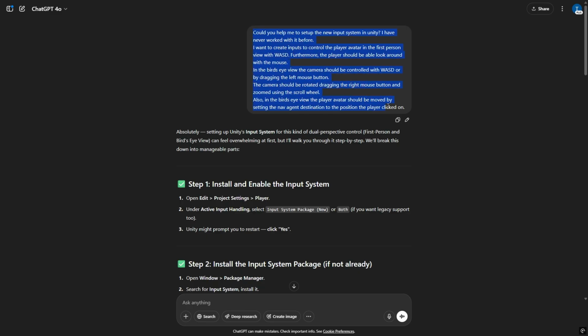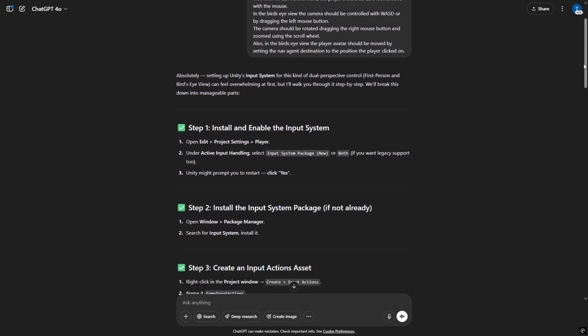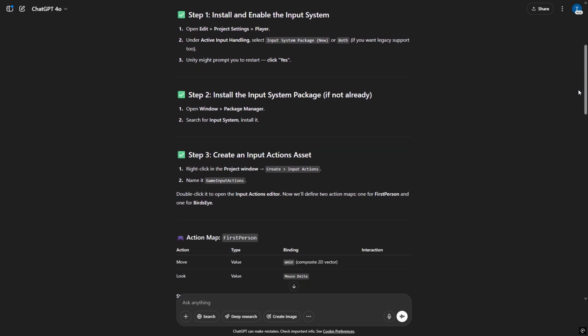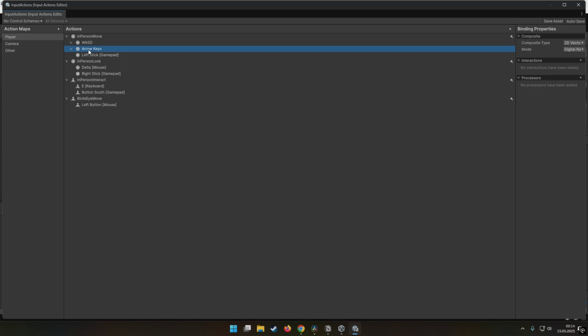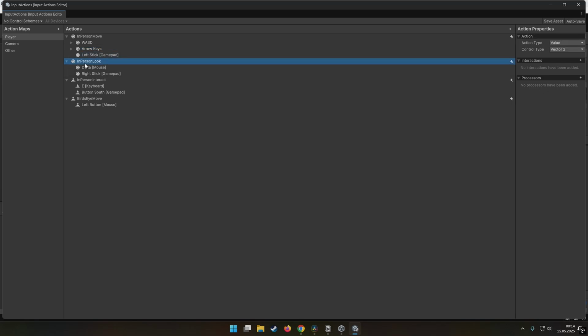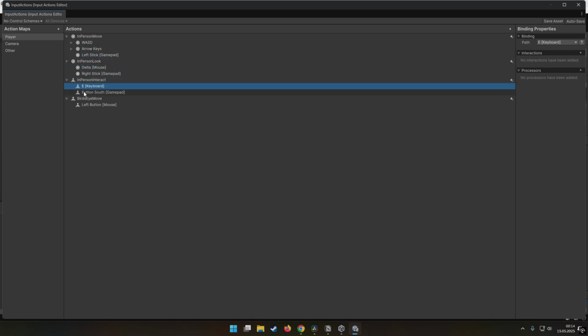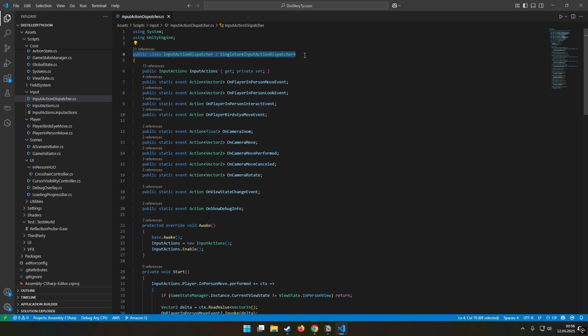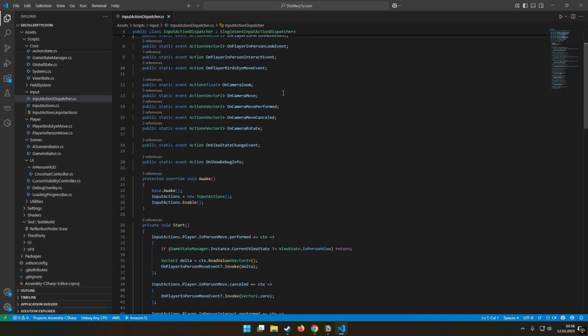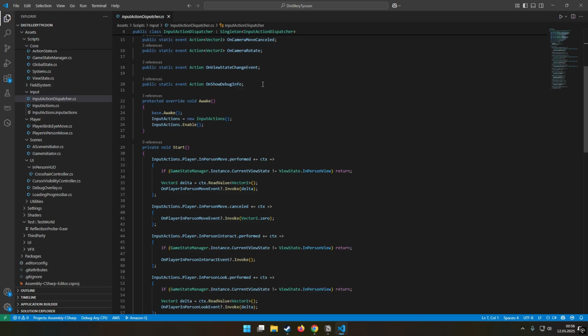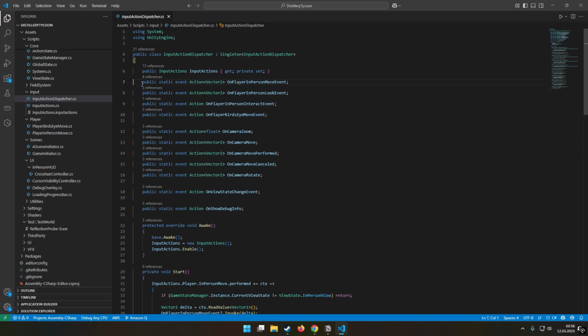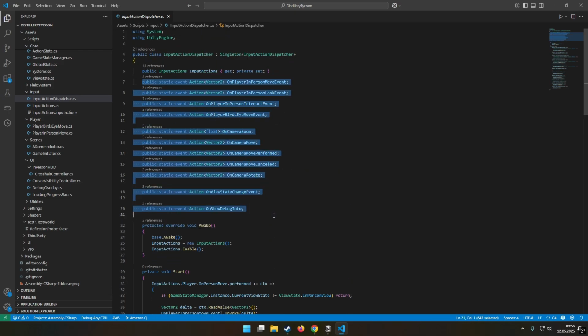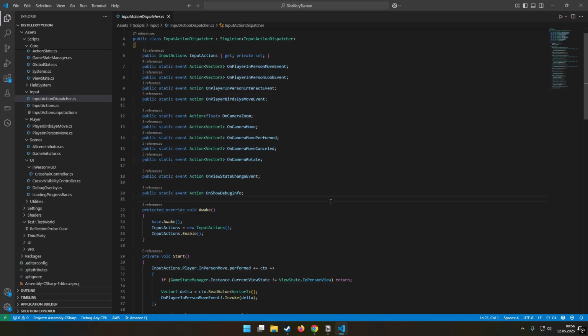Next up was the input system. Since I'd never worked with Unity's new input system before, I asked ChatGPT to help me set up the basic input bindings, and it worked out really well. ChatGPT also suggested to use the publisher-subscriber pattern and create an input dispatcher class to publish input events that other systems can subscribe to. It's a great way to loosely couple systems and keep everything clean and modular, so each system can focus on its own game logic without worrying about raw input handling.